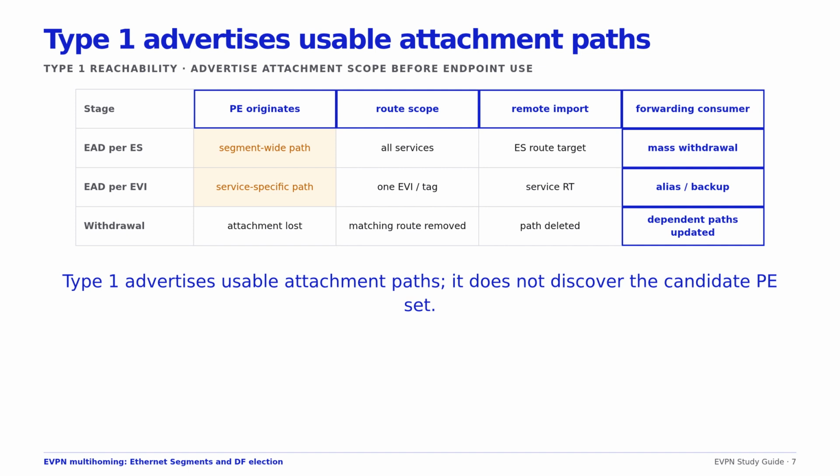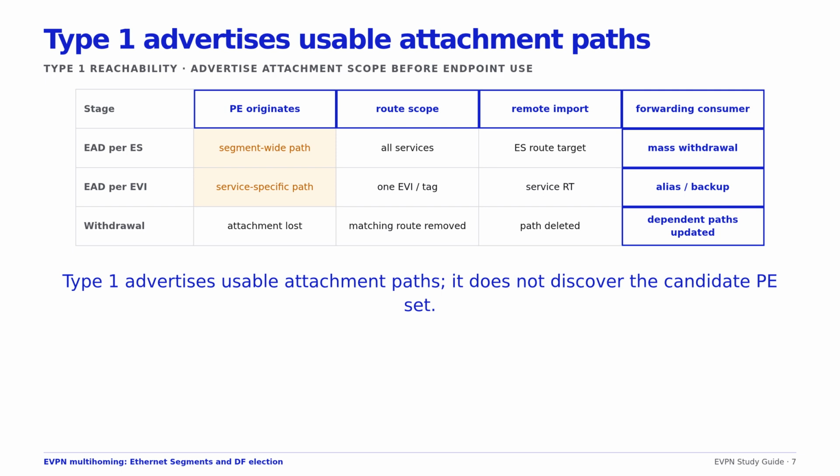Type 1. Ethernet auto-discovery routes describe paths through the shared attachment. The per Ethernet segment form has broad scope and enables mass withdrawal. Removing one PE from the segment can invalidate many dependent MAC paths without waiting for individual Type 2 withdrawals.